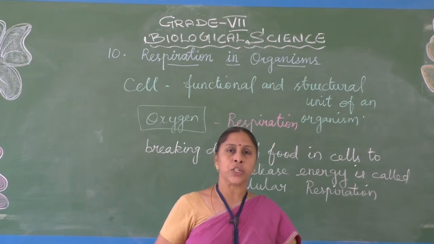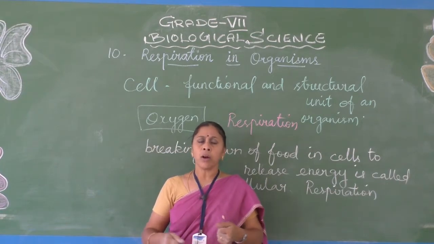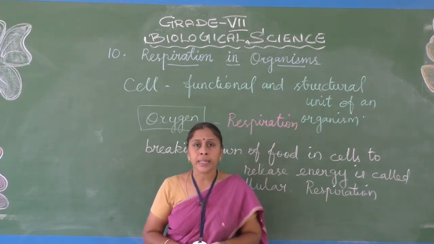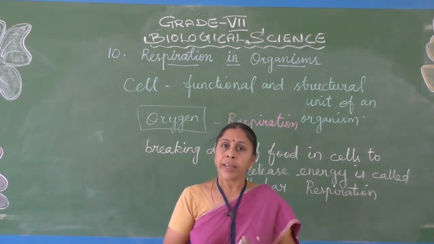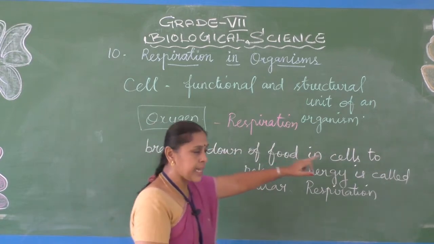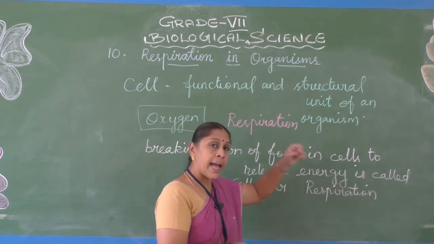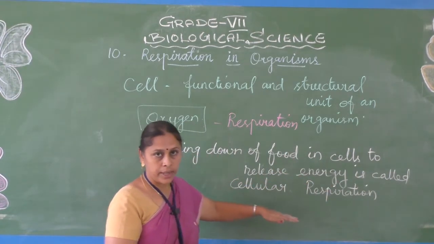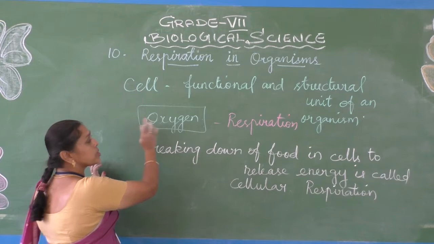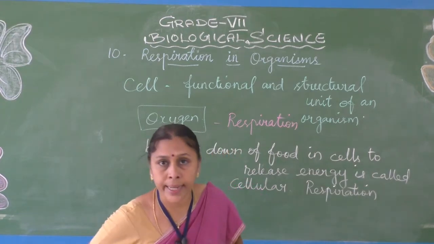So for all the actions like walking or talking, doing some work, cycling or playing, for listening to the class, for observing something, you need energy. And that energy we get from the food. So that breaking down of food in cells to release energy is called respiration, and as it takes place in the cell, it is called cellular respiration, with the help of oxygen. And this oxygen we get through the process called respiration. Let us see how it is.